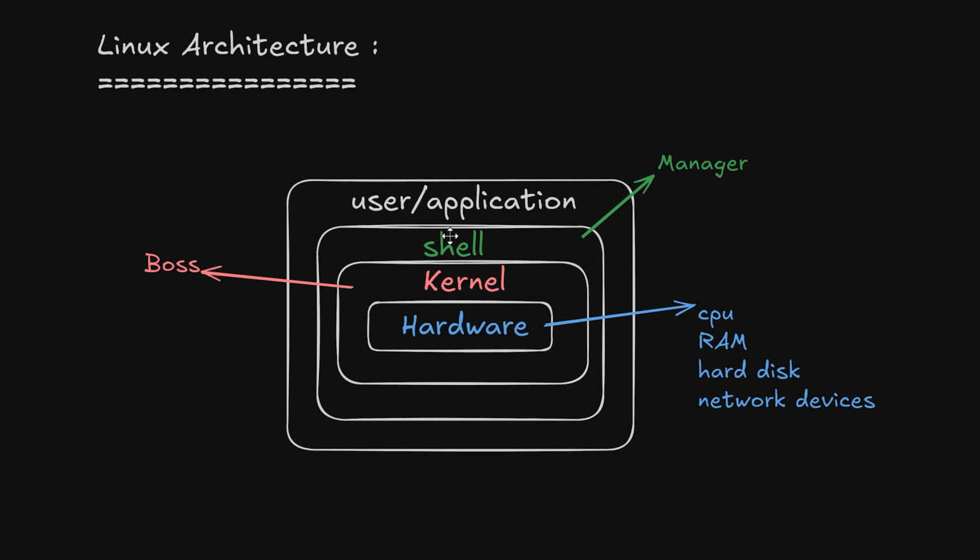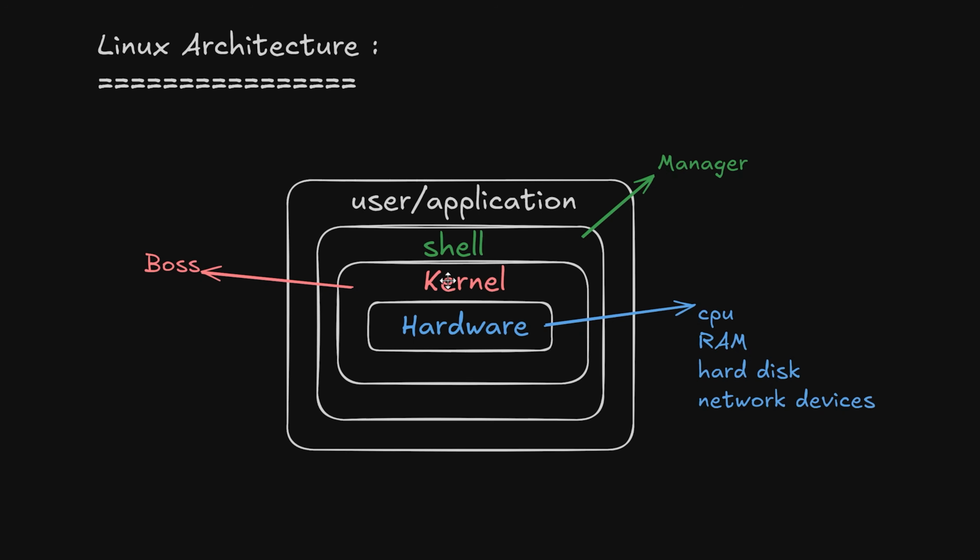And then we have the most important, you can say the manager. The shell acts like a bridge between the user, the application, and the kernel, who is the actual boss here. The kernel does everything, but the shell is a mediator between the user, whatever commands you write, and the kernel. It is like an interpreter that takes all the user's commands and converts them into system calls. Now, when I type ls or cd or any Linux command, the shell understands the command and sends it to the kernel here.